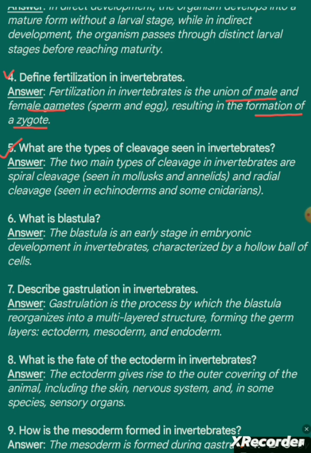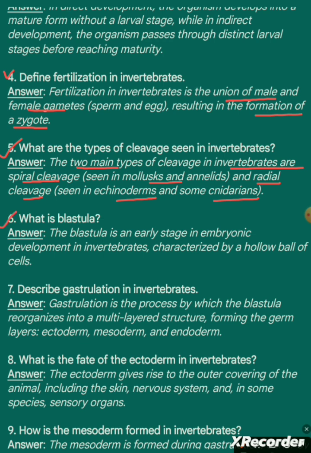Question 5. What are the types of cleavage seen in invertebrates? Answer. The two main types of cleavage in invertebrates are spiral cleavage, seen in mollusks and annelids, and radial cleavage, seen in echinoderms and some cnidarians.